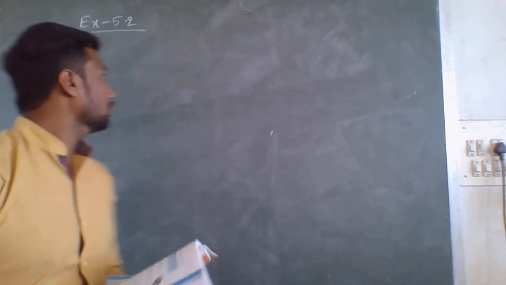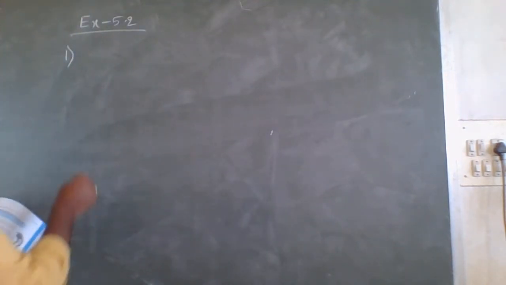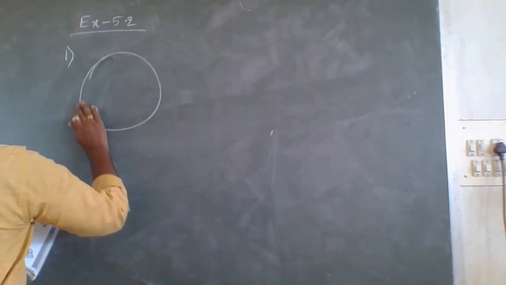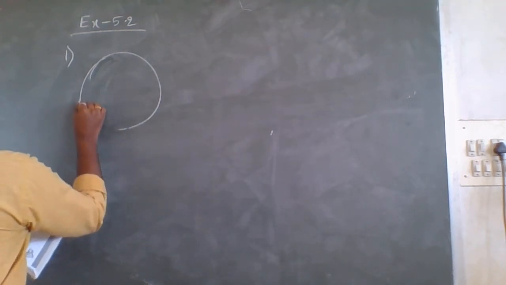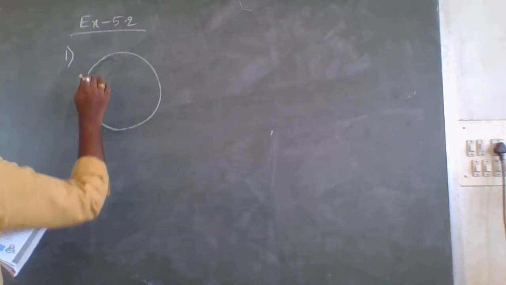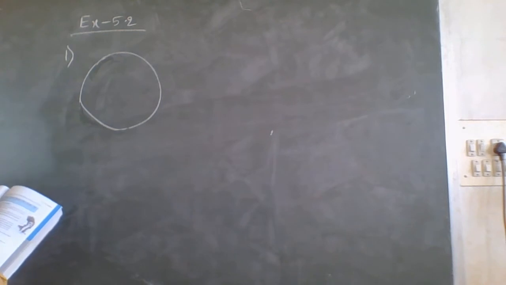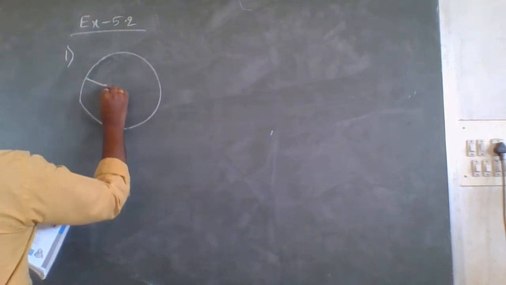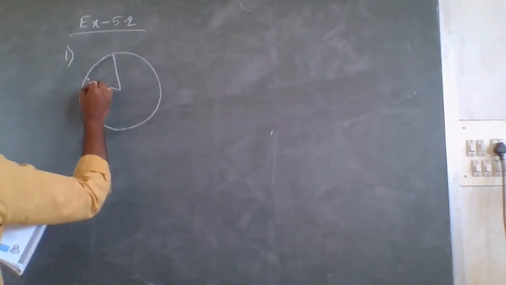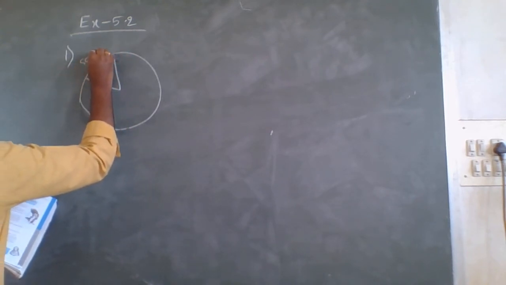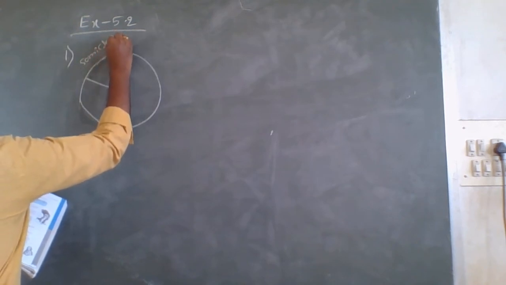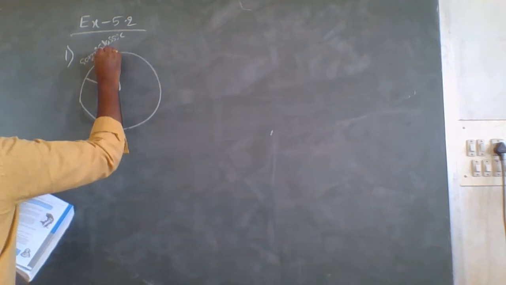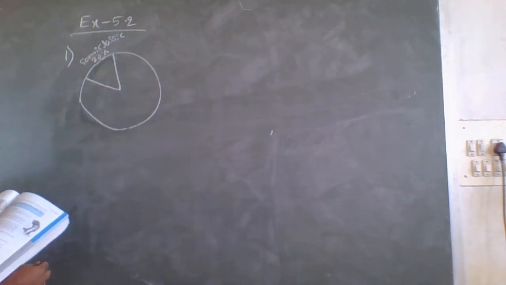So they have given one pie chart, and you have to answer the questions. This is the pie chart they have given. This is for semi-classic. Semi-classic music is liked by 20% of youngsters in the city.